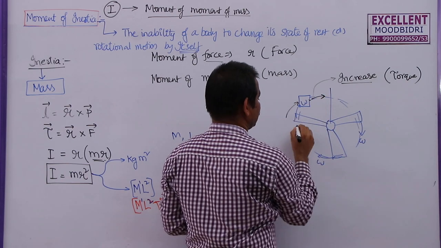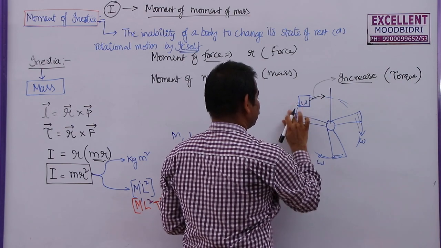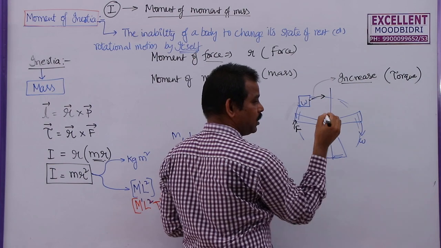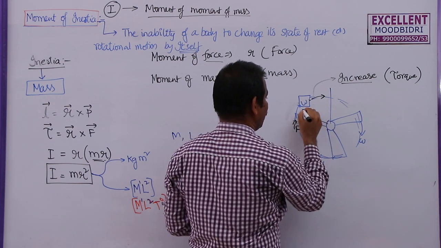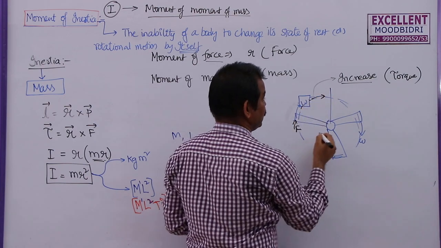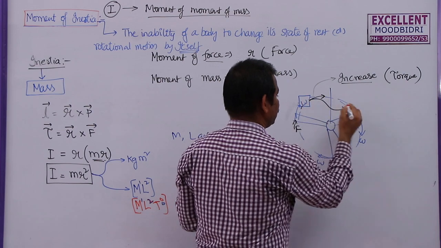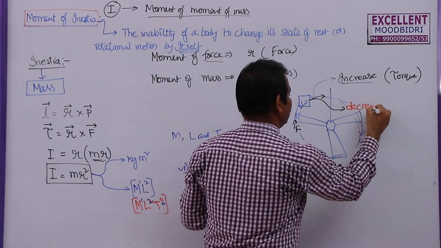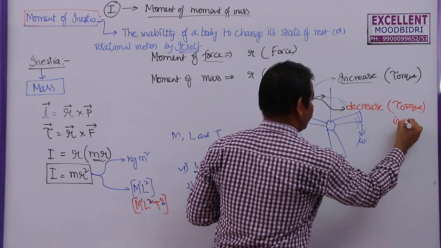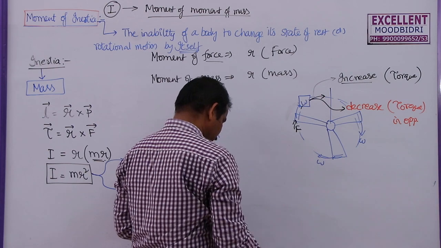Let us say it is rotating in this direction. If you apply torque on the fan in this direction, torque will act along the axis of rotation. So we have to apply torque in the direction of angular velocity. But to decrease omega or to stop this rotational motion, we have to apply torque in the opposite direction.